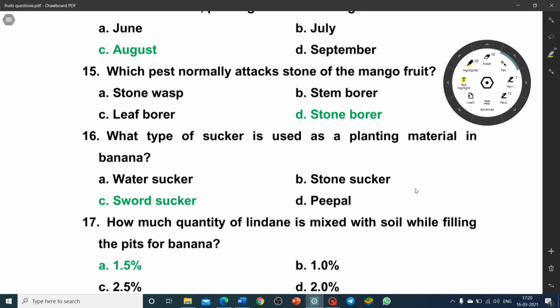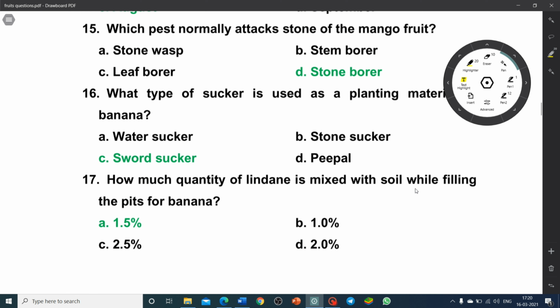What type of sucker is used as a planting material in banana? Sword sucker, stone sucker, water sucker. So the correct answer is option C, sword sucker. How much quantity of lignite is mixed with the soil while filling the pits for banana? 1.5, 1, 2.5, 2. The correct answer is 1.5 percent.